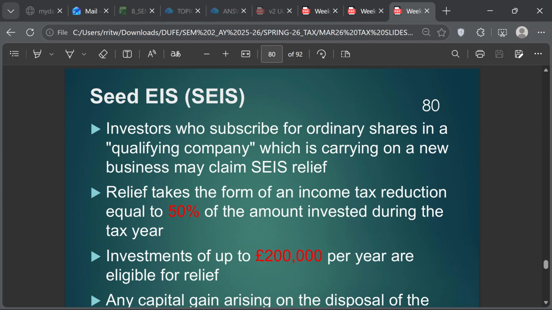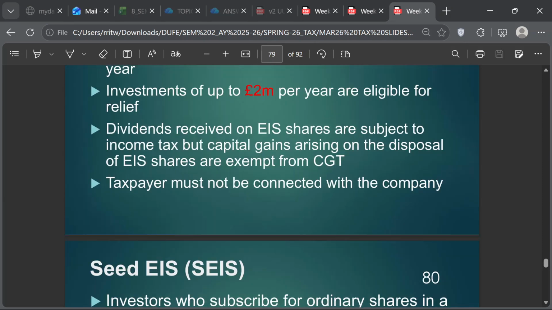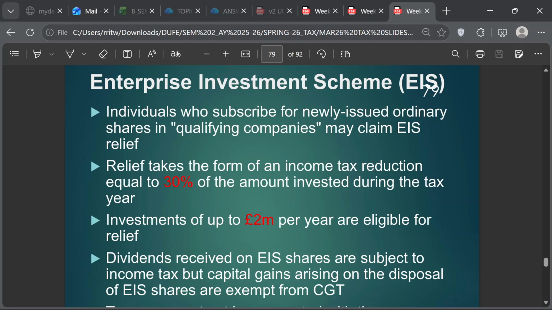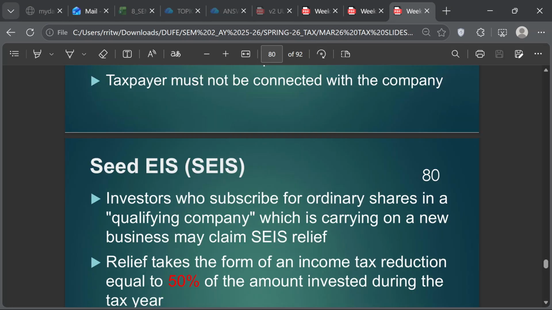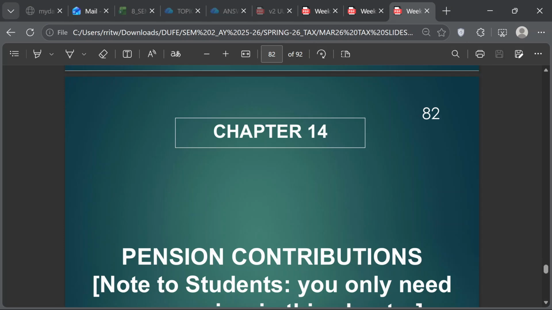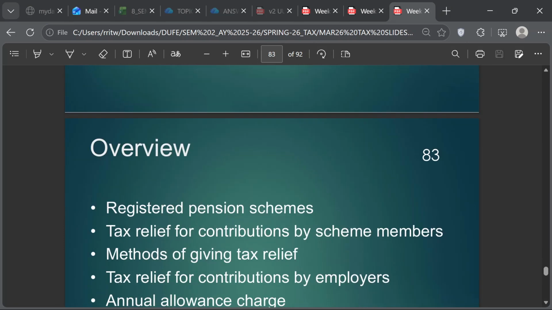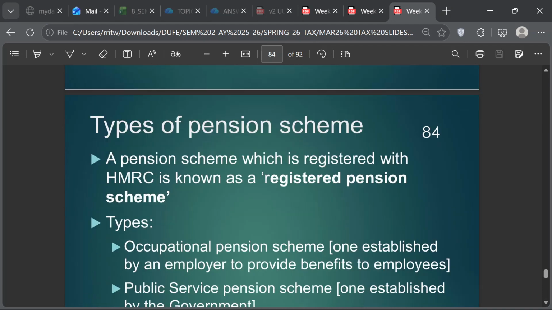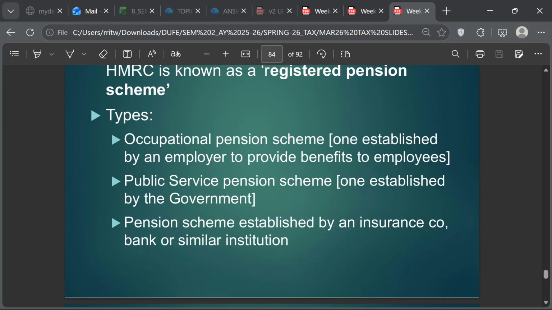See, all these things are very important, EIS, SEIS. You have to memorize these things. I already told you this. Yeah, pension contribution here. See, registered pension. Here, registered occupational pension scheme.